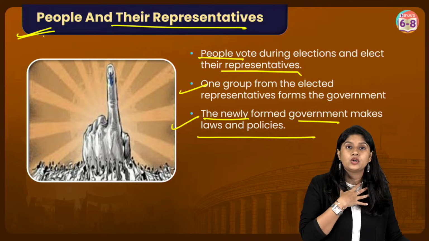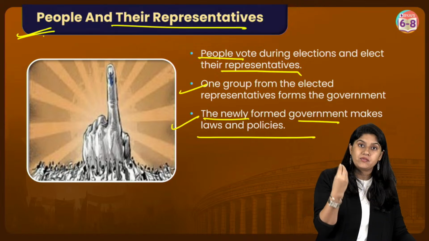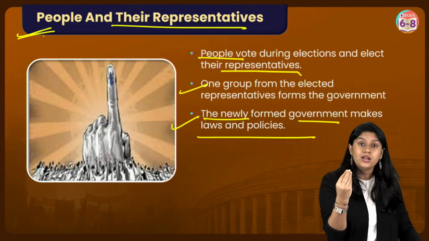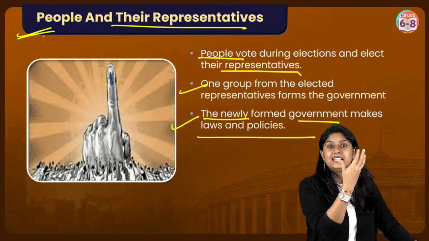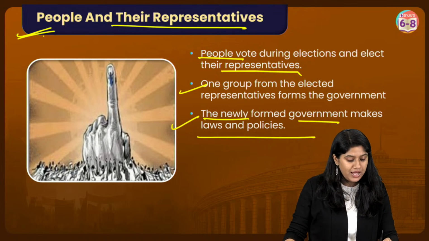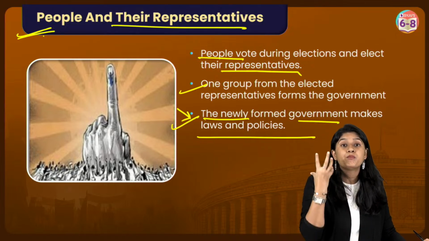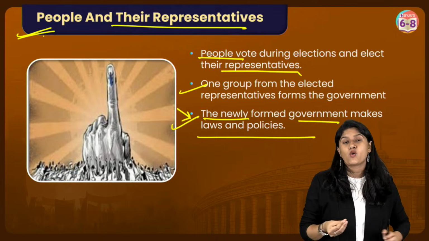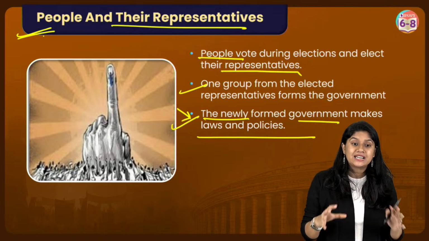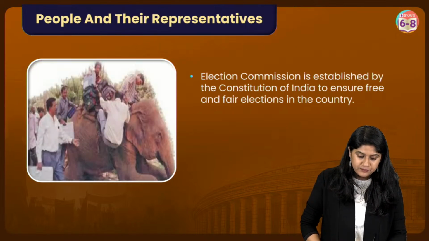So the government that you and I select when we go and vote, we will be selecting a party represented by a leader. The government will play a very crucial role in making laws and policies for the country. So everyone, are we clear up to here?